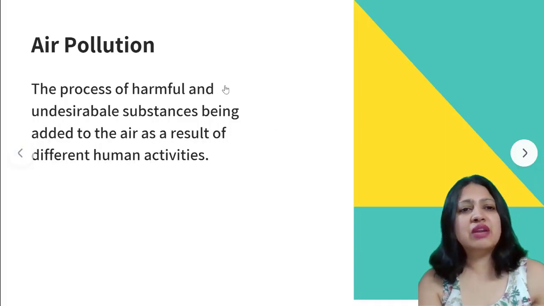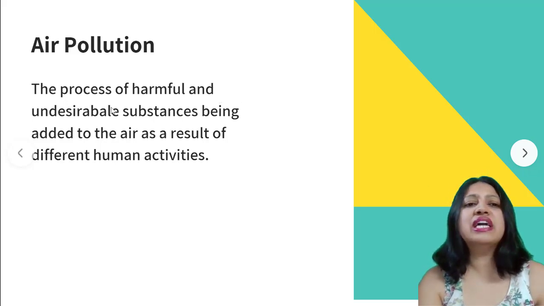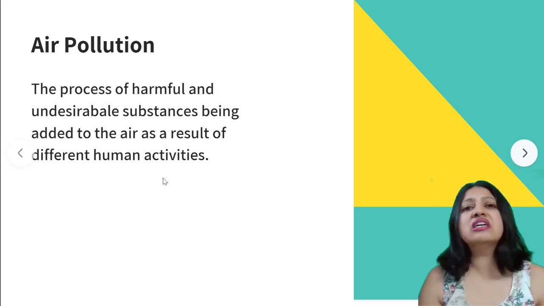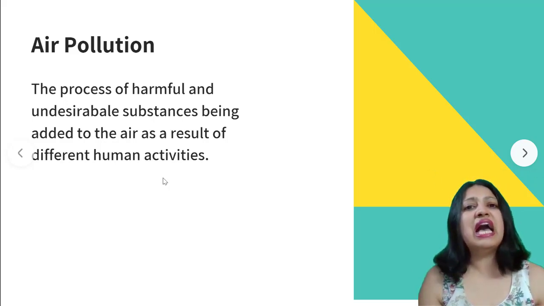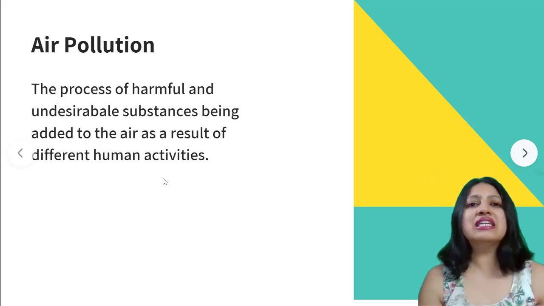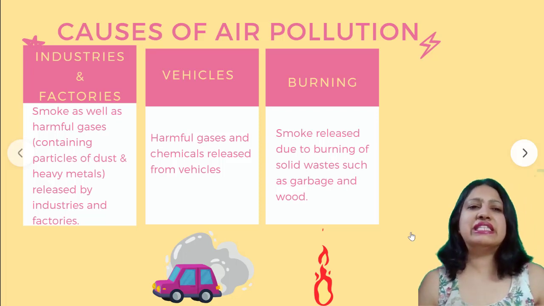So we'll study about air pollution specifically. What is air pollution? The process of harmful and undesirable substances being added to the air as a result of different human activities. Because we use vehicles and we build factories, there are lots of harmful substances being added to the air. That is called air pollution. In simple words, dirtying the air is called air pollution. Got it?